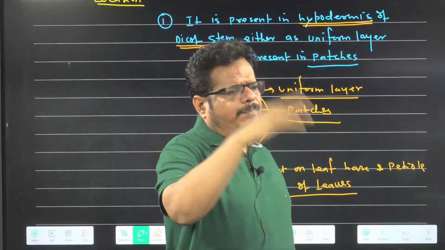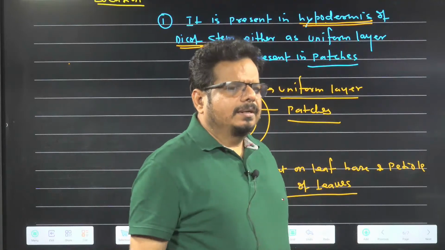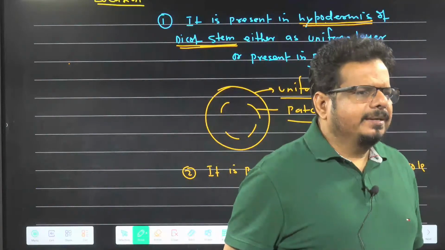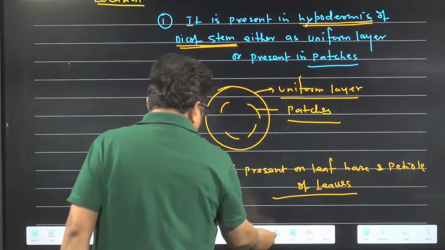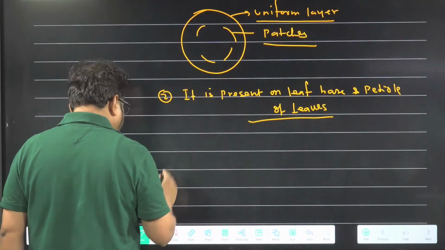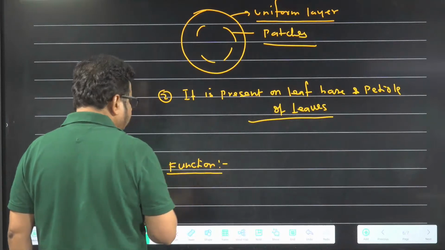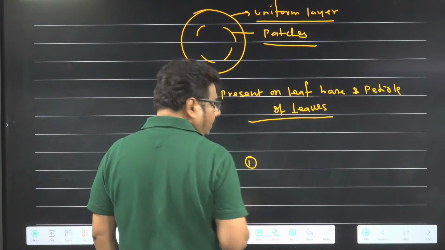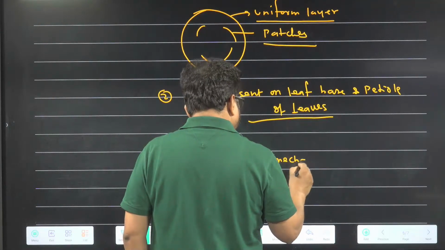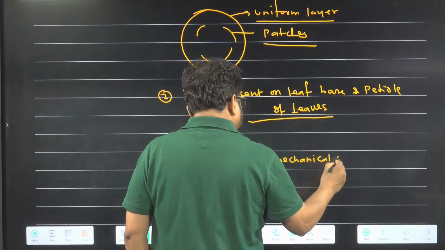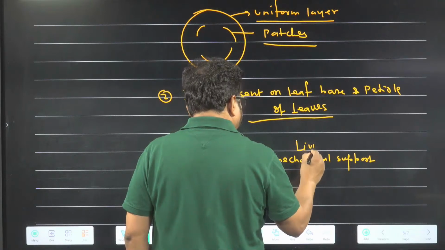If the leaf flutters, what is going to stretch a lot? The petiole, but it is not going to break. It is due to which one? Collenchyma. Got the idea? So what is the function of collenchyma basically? The first function I am writing is mechanical support, or it is also called living mechanical tissue.